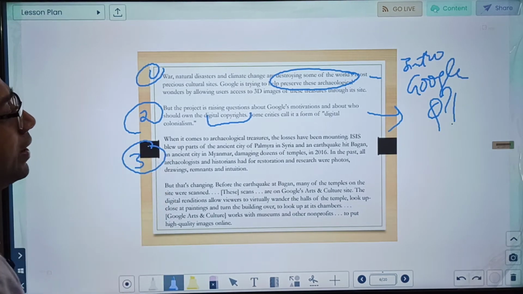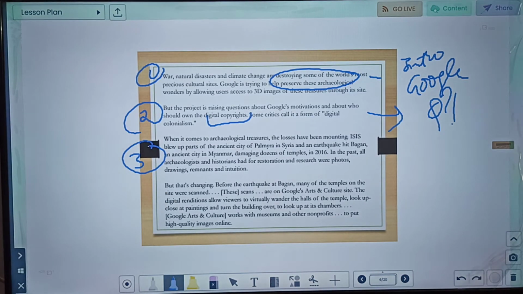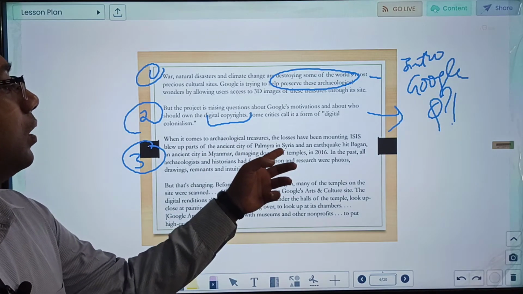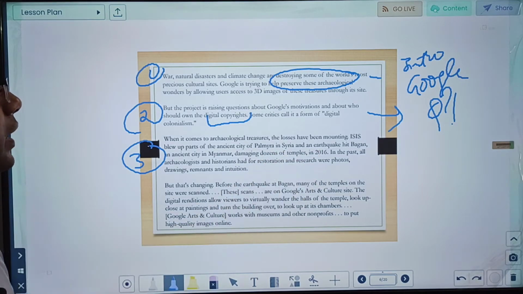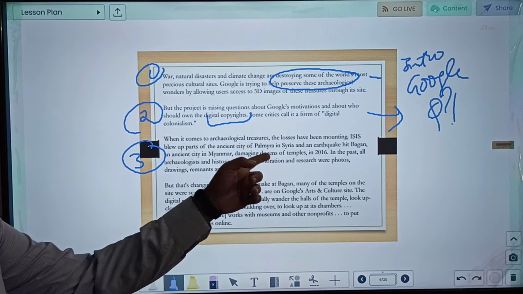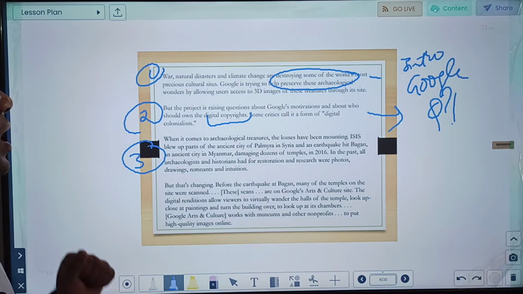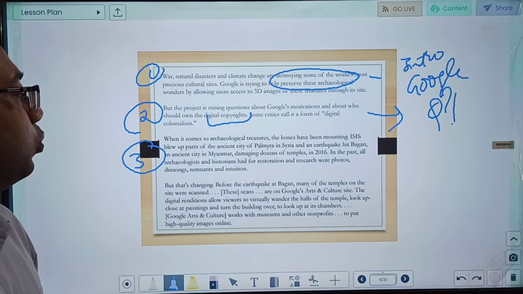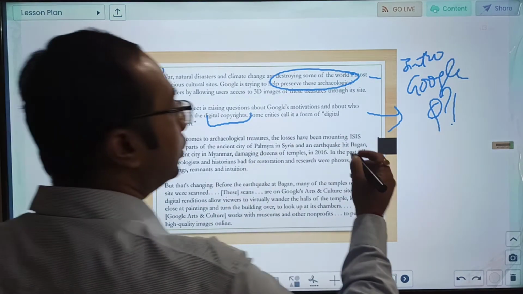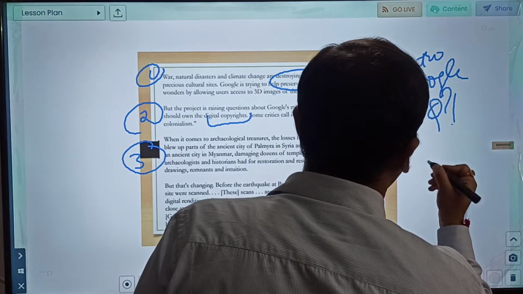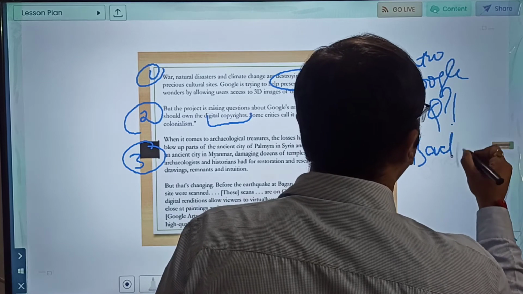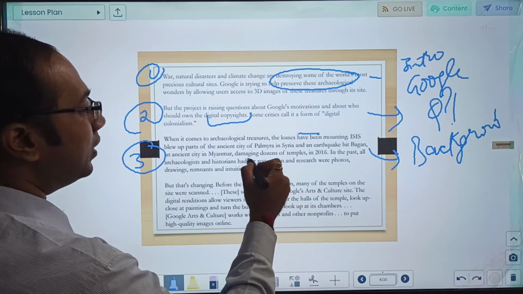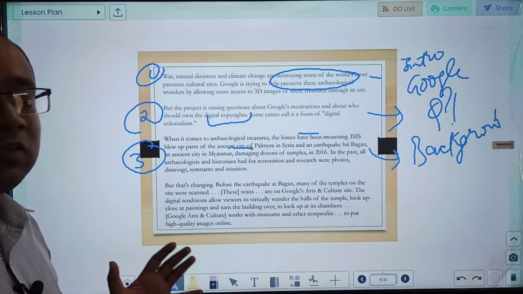Third paragraph: When it comes to archaeological treasures, the losses have been mounting. ISIS blew up parts of the ancient city of Palmyra in Syria, and an earthquake hit Bagan, an ancient city in Myanmar, damaging dozens of temples in 2016. In the past, all archaeologists and historians had for restoration and research were photos, drawings, remnants and intuition. So the third paragraph is basically giving us background on why such a digital copy is required, because there can be terrorist attacks as well as natural disasters which can destroy these monuments.